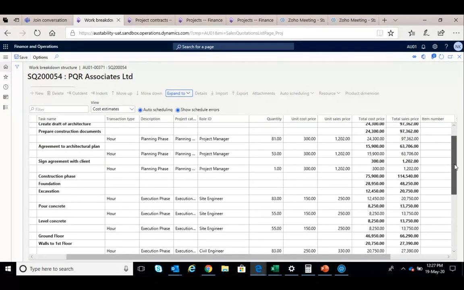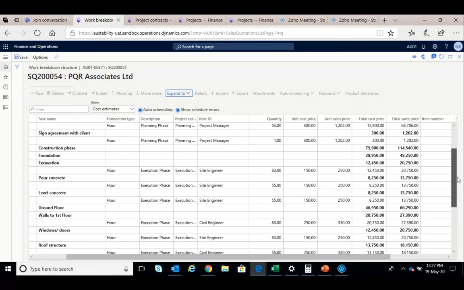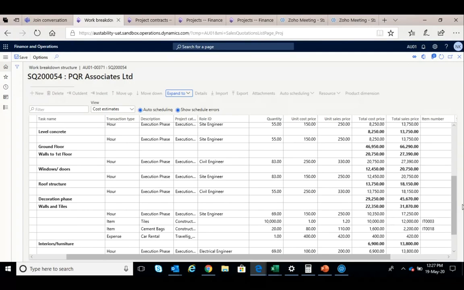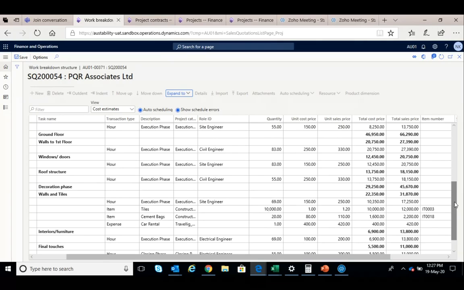You see that we have done a detailed planning, and this will exactly tally with the BOQ of the customer. So usually the BOQ is given by the customer like this. You can download the BOQ, and for each of the elements you can put the quantity, unit cost price, and selling price. The unit cost price obviously can come from the item master, or if you don't have an item master, you can temporarily put the cost here itself and then purchase the item at that cost.